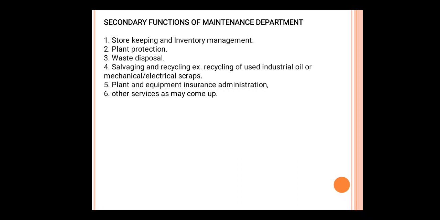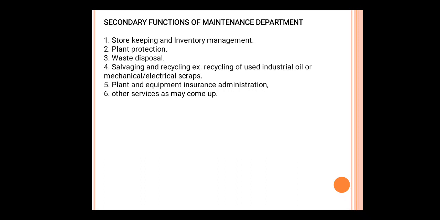Plant protection, overall plant protection can be done. Waste disposal, after replacement, old material should be disposed. Salvaging and recycling, recycling of new parts, recycling of used industrial oil, mechanical and electrical scraps.